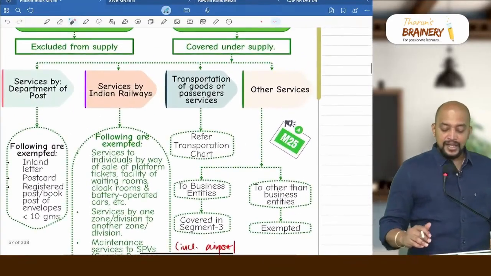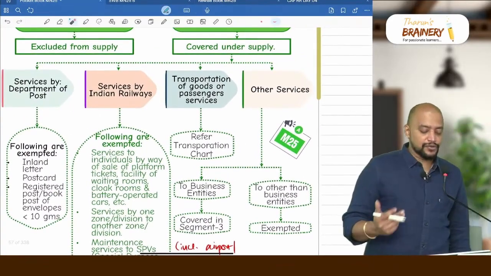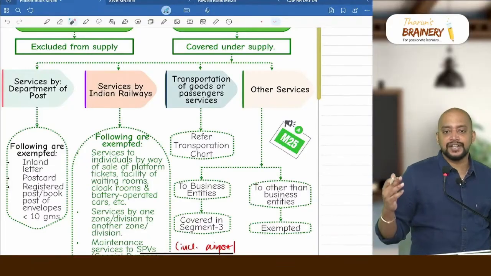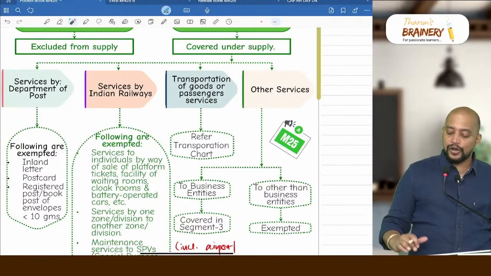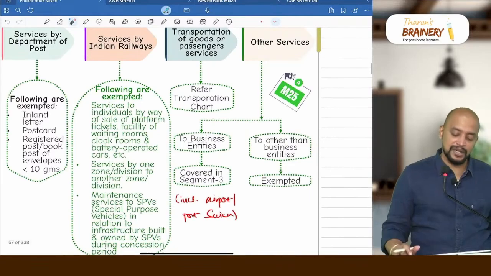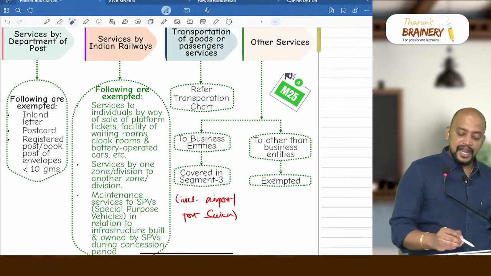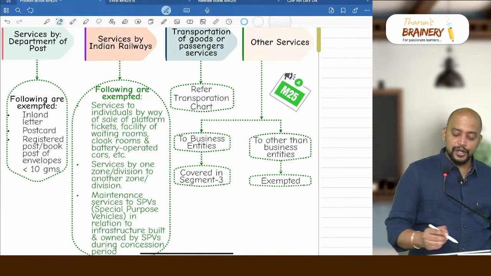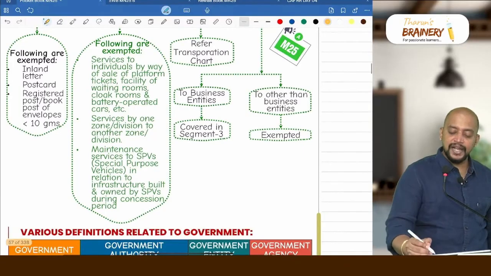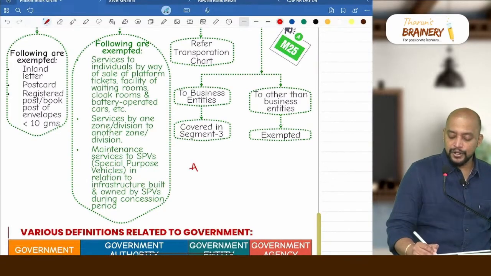Then next, we have transportation of goods or passengers. For that we need to refer to the transportation chart, and accordingly we will determine whether it is taxable or exempted. Then we have one more thing, airport or port services provided by government. You just write down here, because it is not exempted, that's why I have not given.